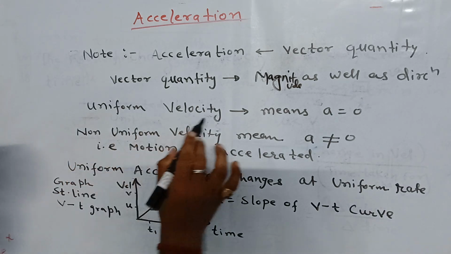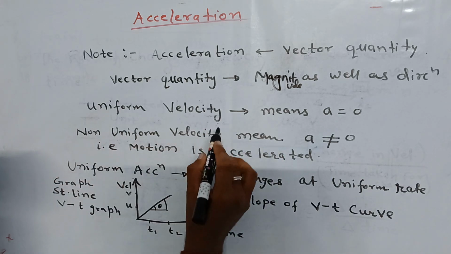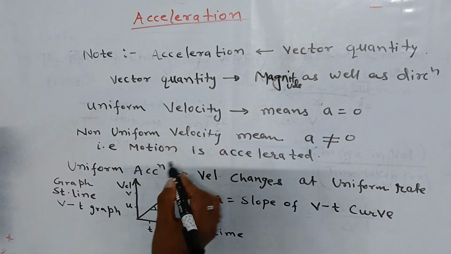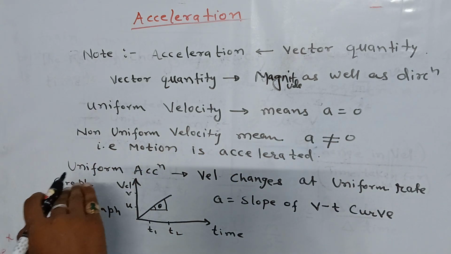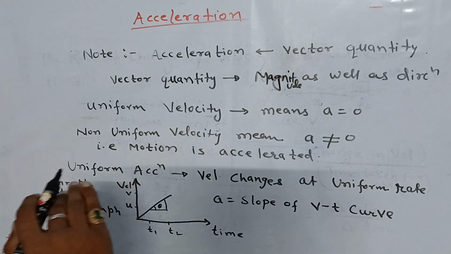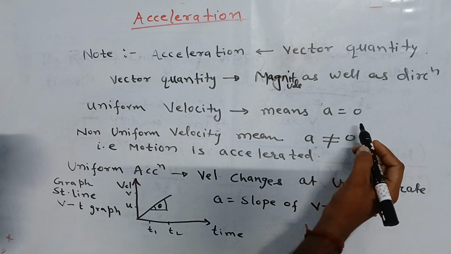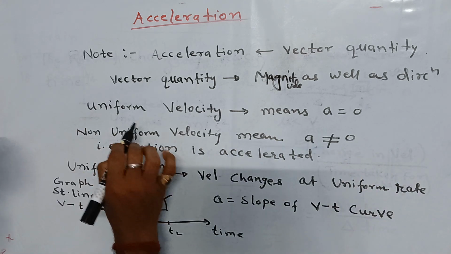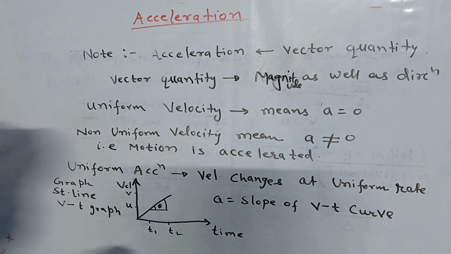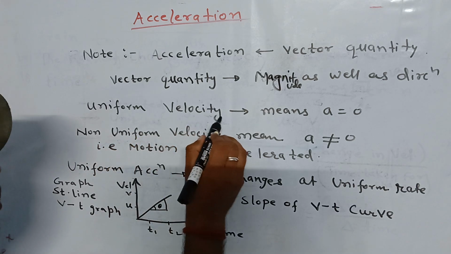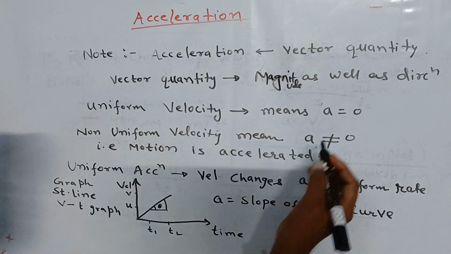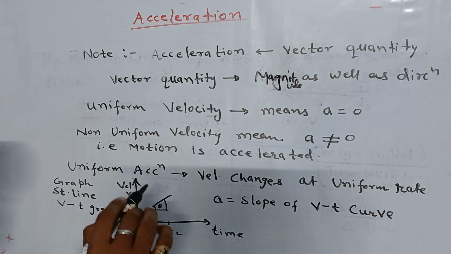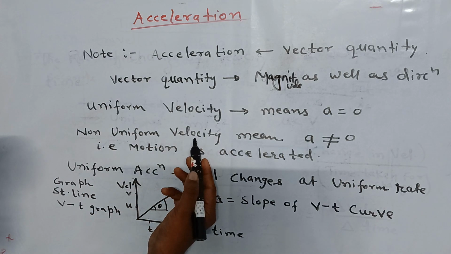And what does uniform velocity mean? Uniform velocity means an object is moving at the same rate, so acceleration is zero. For uniform velocity, the velocity will not increase; it will remain constant always. So acceleration becomes 0. But when velocity is either increasing or decreasing, it means velocity is changing.